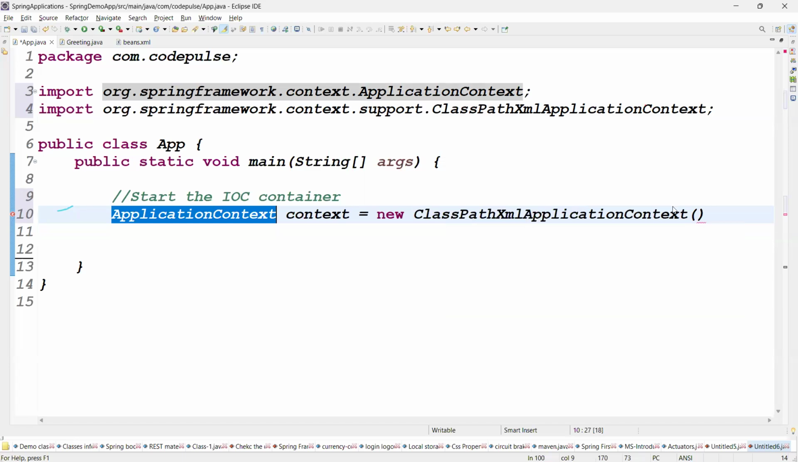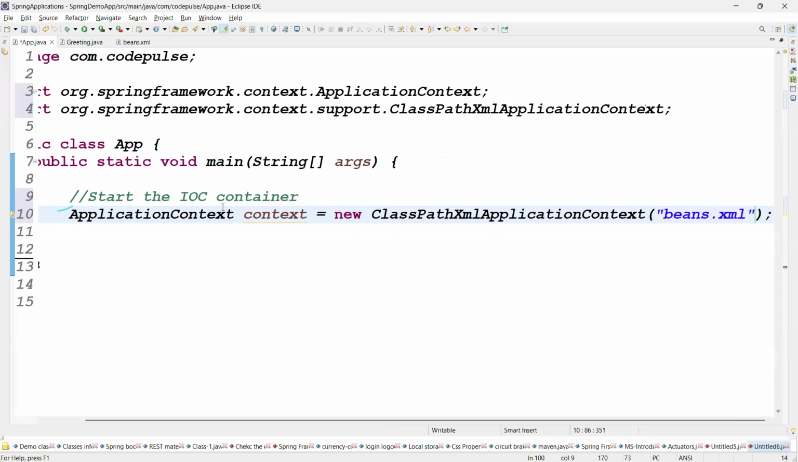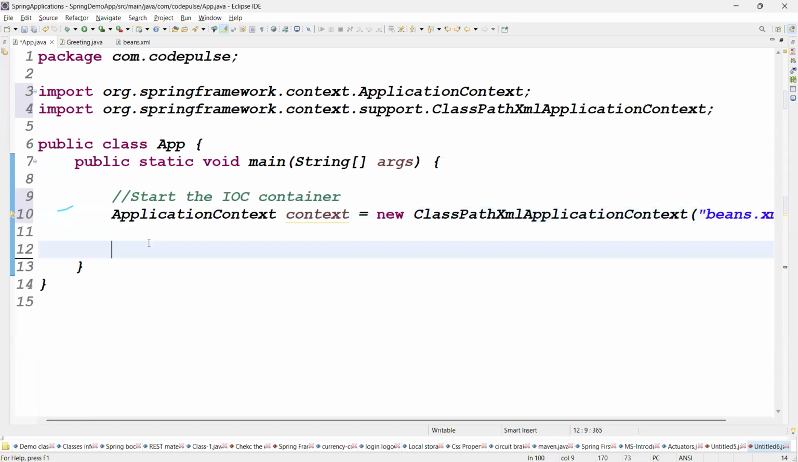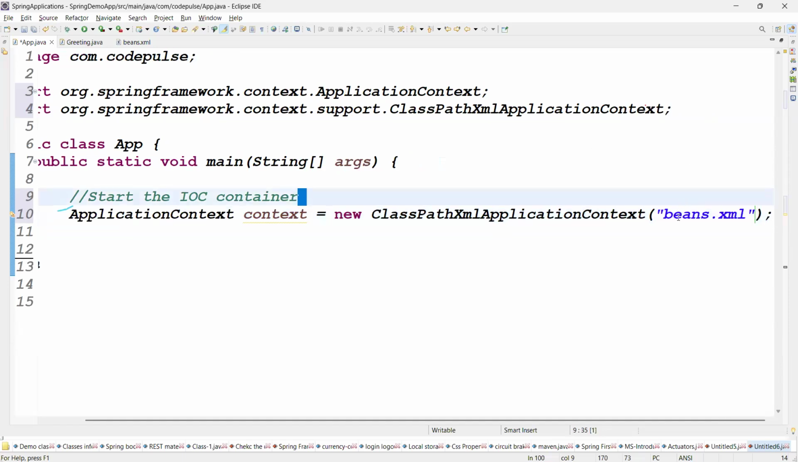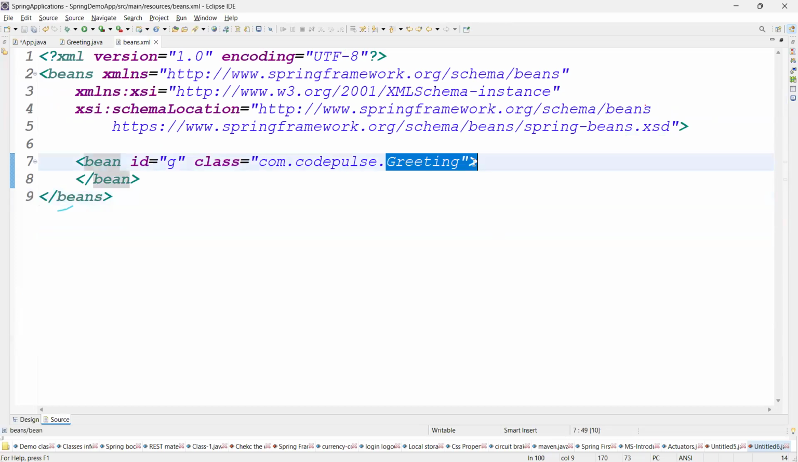Where is that XML configuration file? What is the file name? Beans.xml, right? That file name you give here. So when we start the container, immediately it goes to what file? Beans.xml file. In the beans.xml file, what bean is configured? The greeting bean is configured, so the greeting bean object is created. For that object, what reference variable are we taking here? g, right? Guys, are you clear now?